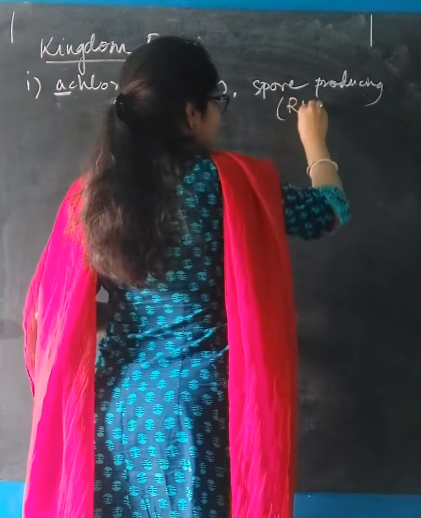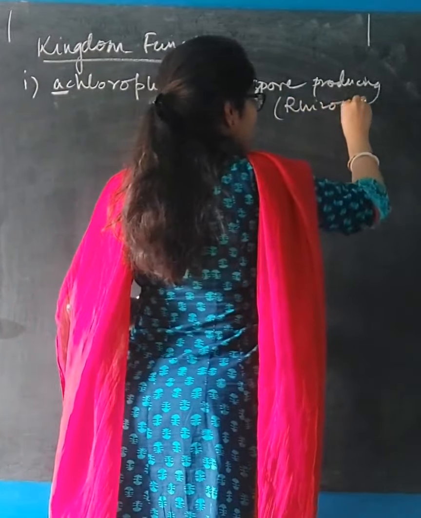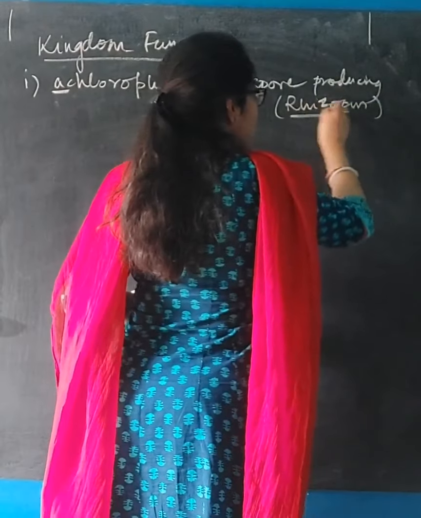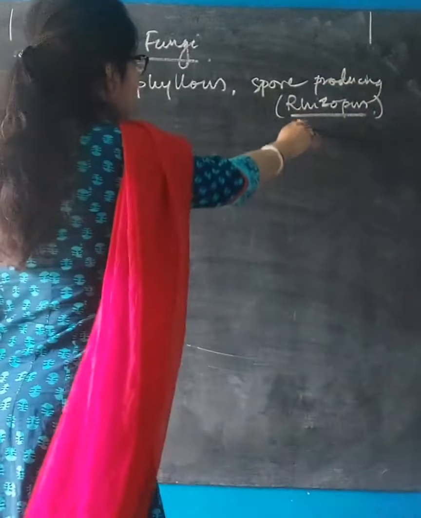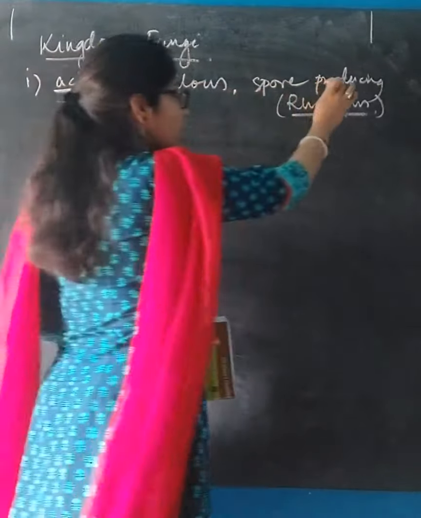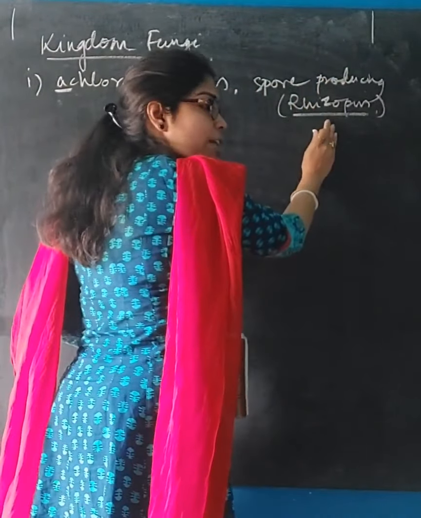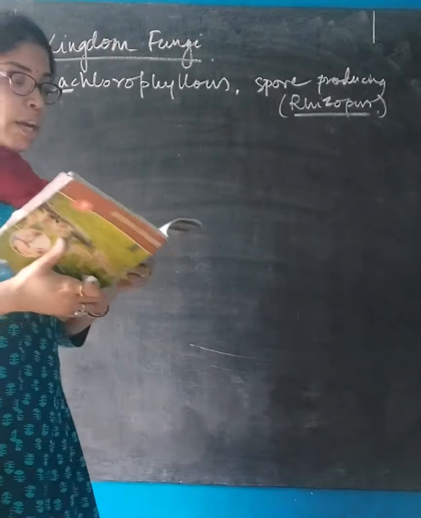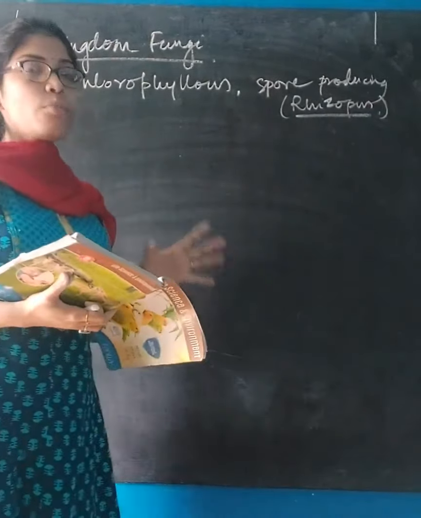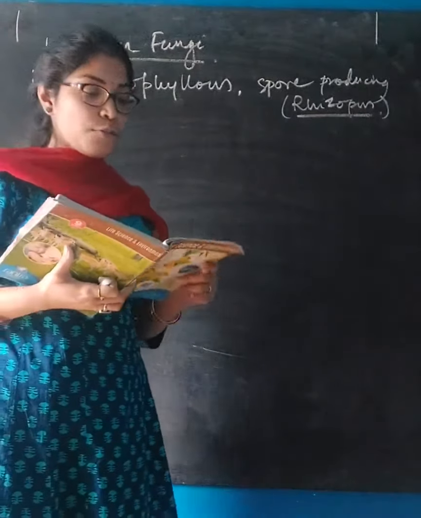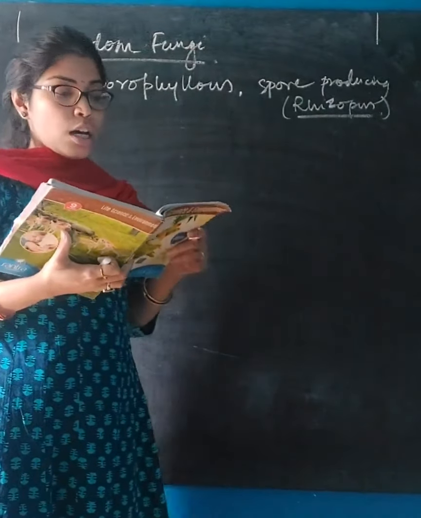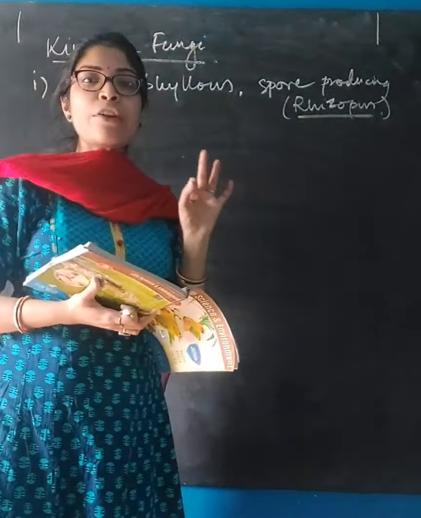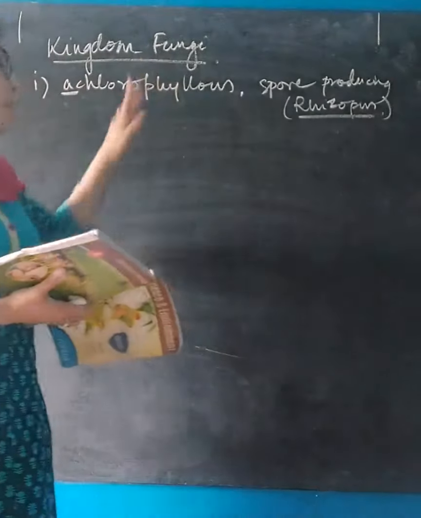Rhizopus is an example of fungi only, an example you have read in class 8, that is why I wrote the name of this example. So they perform reproduction by formation of spores, and spores are the dedicated reproductive units of fungi.